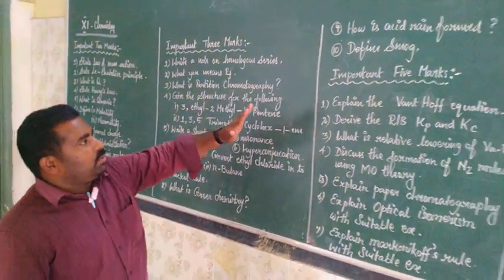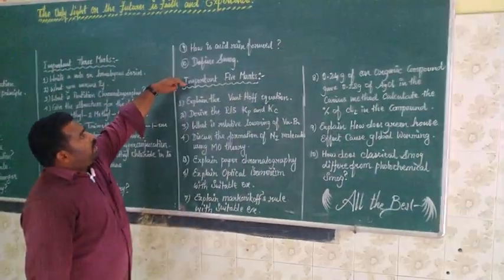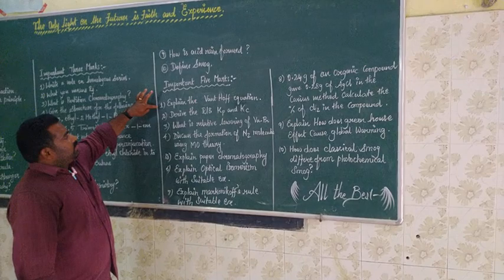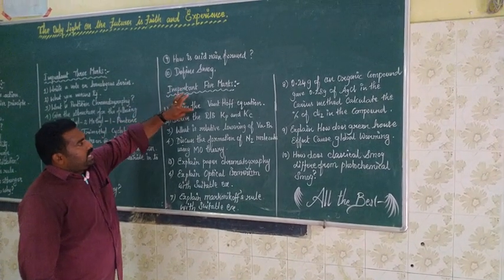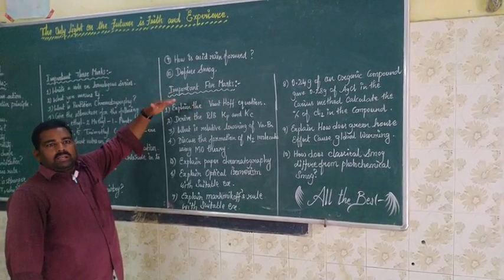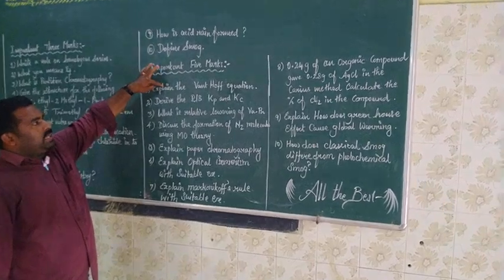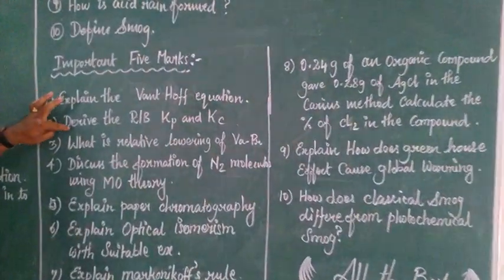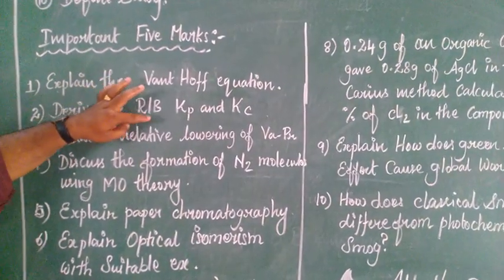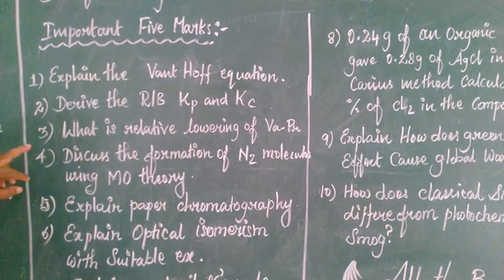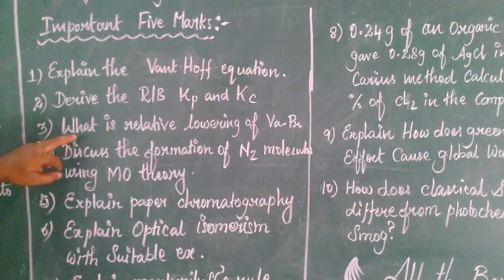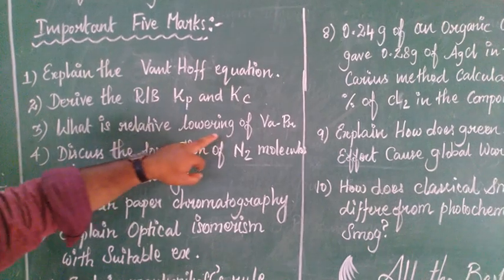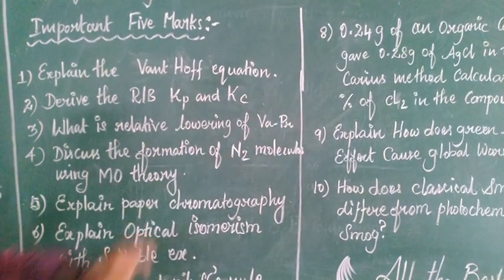And next go to important 5 marks. One, explain the van der Waals equation. Already you know that, and the question is repeated in examinations. Second one, derive the relation between Kp and Kc. Another one, what is relative lowering of vapor pressure?